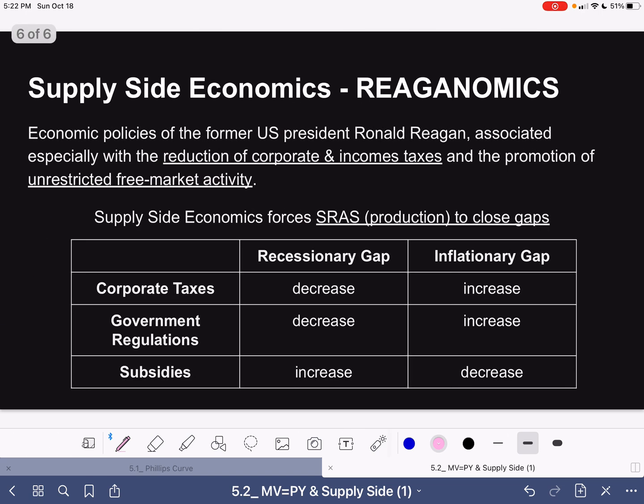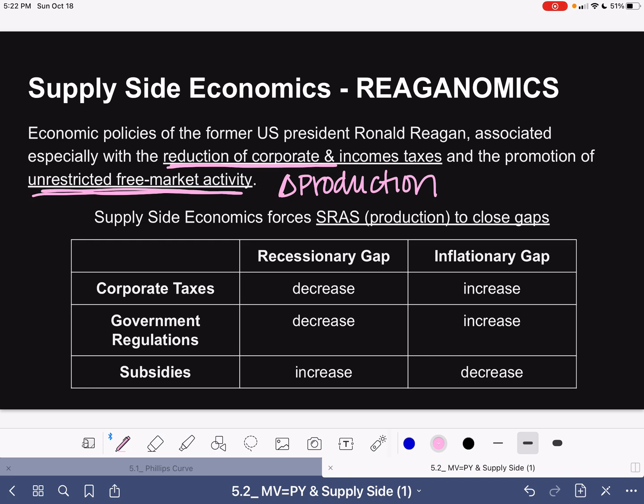Now, supply side economics, a weird left turn, is also called Reaganomics. And this is based on economic policies of the former president, associated especially with the reduction of corporate and income taxes and the promotion of unrestricted free market activity, which is basically just changing production to correct an economic gap.